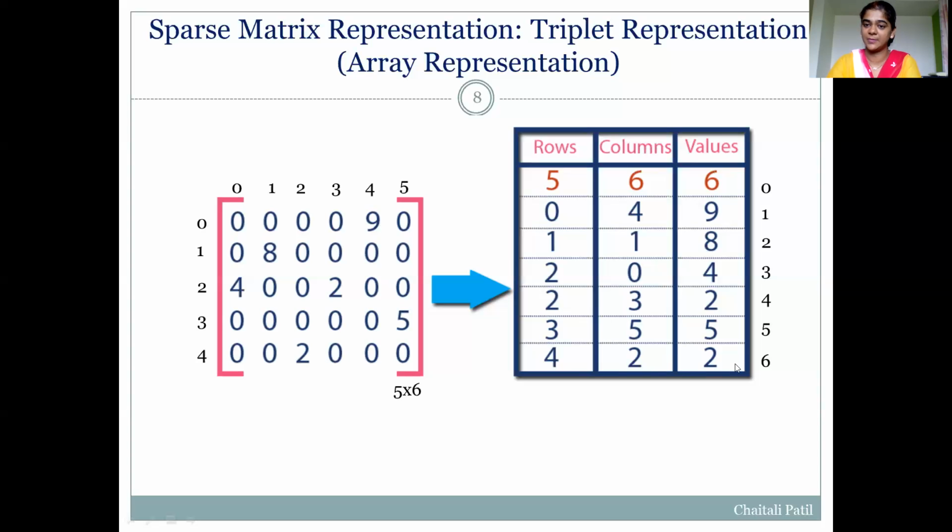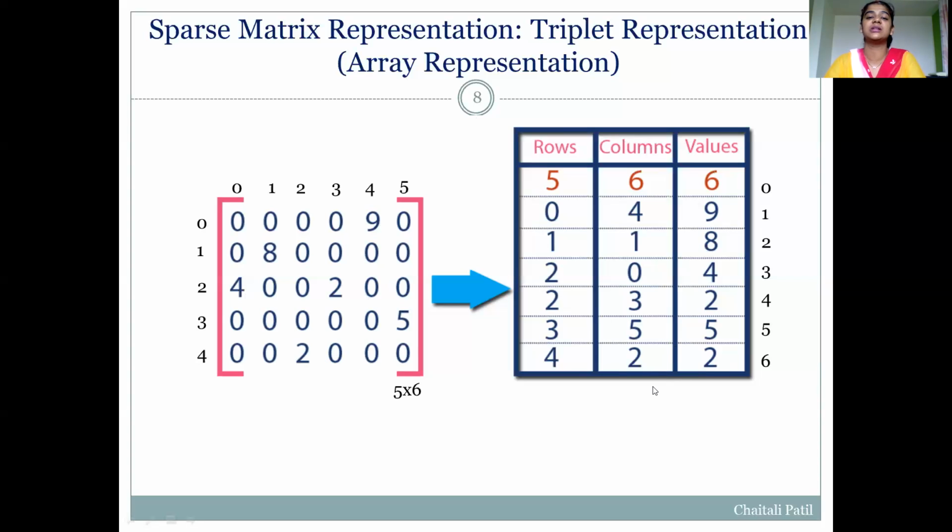So here we have completed representing this sparse matrix in a triplet form. Again, I will repeat. This is the original sparse matrix. We have represented this sparse matrix in this triplet representation form.